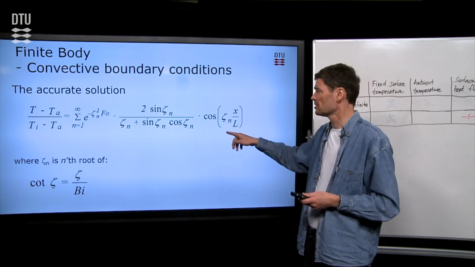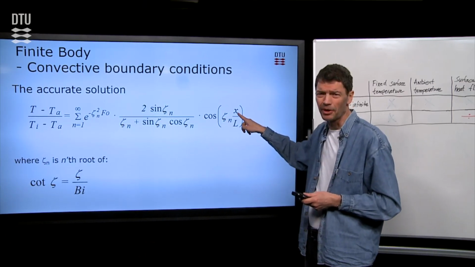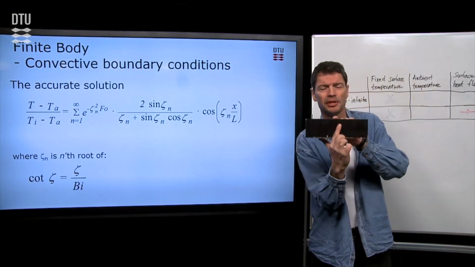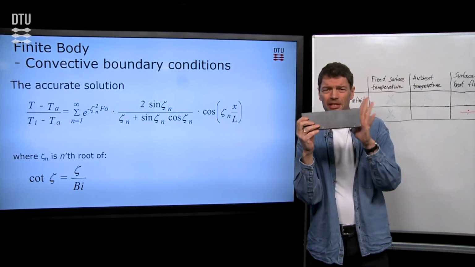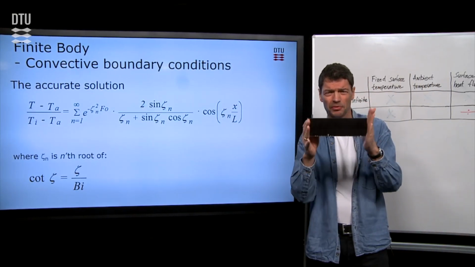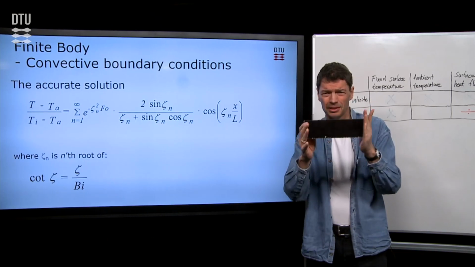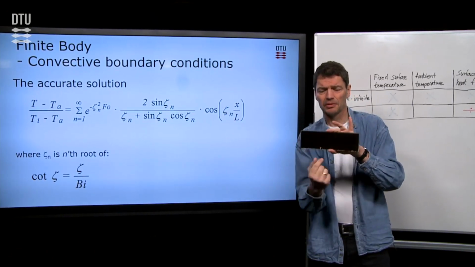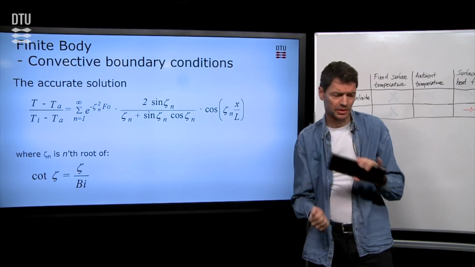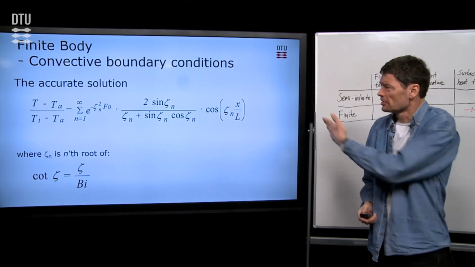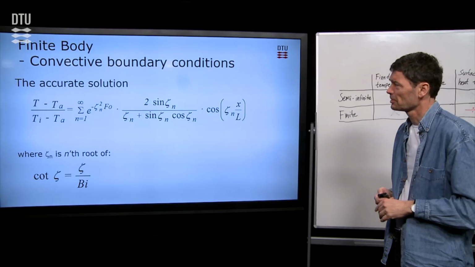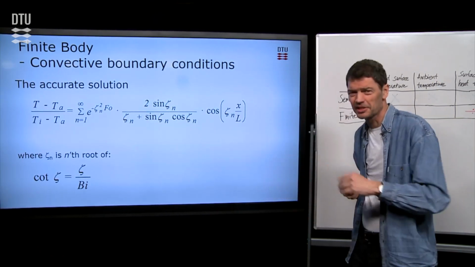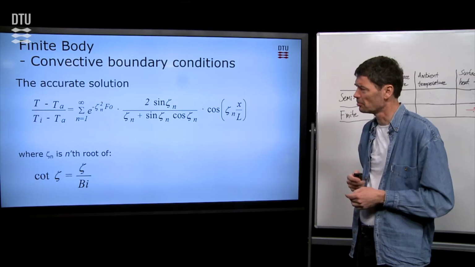The rest is to insert the geometry, so the location x where we are, and x is the distance that you are away from the center of our material. L is the characteristic length of our material, which for a double-sided material, or double-sided exposure of a material, is half of the thickness of the material. So L is half the thickness. So that's how you can insert, and you can make calculations for that. Again, with an infinite sum, but the terms tend rather soon to a small number.